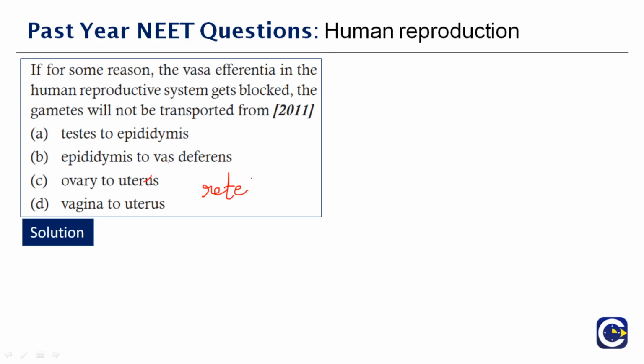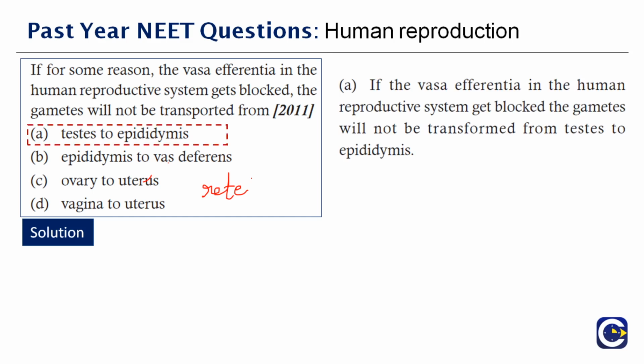So now you can ask me, ma'am, what is the difference between vas deferens and vasa efferentia? Vas deferens, also known as the ductus deferens, is a tube-like structure made up of smooth tissue, and it is a part of the male reproductive system. Vasa efferentia are the convoluted tubules that lead from the rete testis to the vas deferens, and they build the head of the epididymis. So now you should be able to answer this question. Yes, the right answer is option A. If the vasa efferentia in the human reproductive system gets blocked, the gametes will not be transported from the testis to the epididymis. Therefore, the right answer is option A.